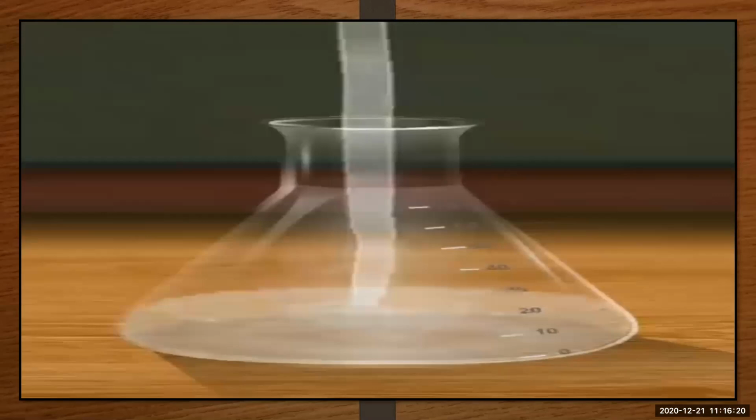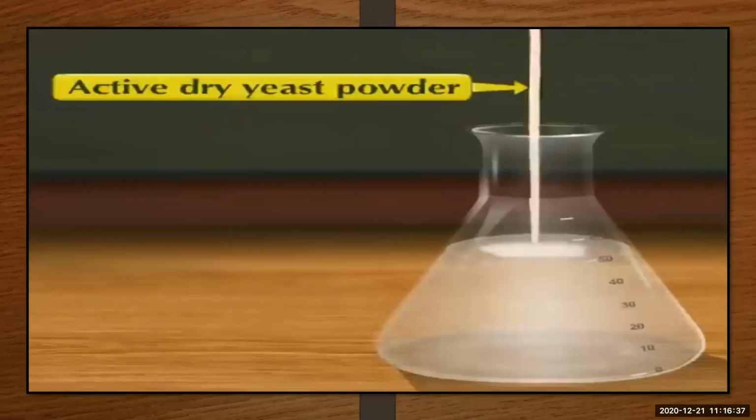Now see, again you have to perform an activity to see the budding in yeast. What you have to do, you have to take a conical flask and in that you have to take 50 ml of lukewarm water. What is lukewarm water? It should not be hot water. Lukewarm water is lightly warm water. You have to take 50 ml of this in the conical flask, and you have to add active dry yeast powder, 5 grams of active dry yeast powder in that conical flask.